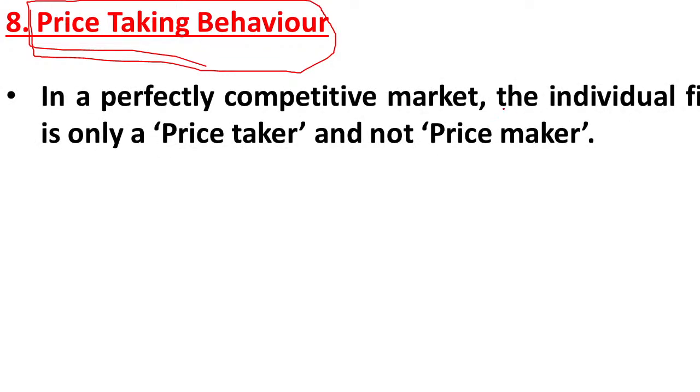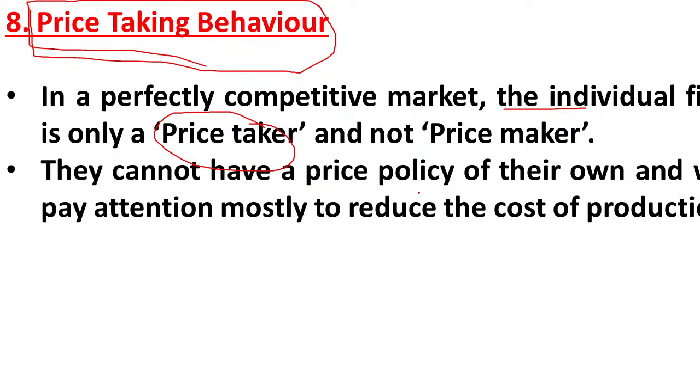The next one is price taking behavior. Here all the firms are price takers; the industry is the price maker. In a perfectly competitive market, the individual firm is only a price taker, not a price maker. Due to the homogeneous product and large number of buyers and sellers, all the producers are price takers. They don't decide the price of the good. They just have to accept the price decided by the industry. They cannot have a price policy of their own and will pay attention mostly to reducing the cost of production.